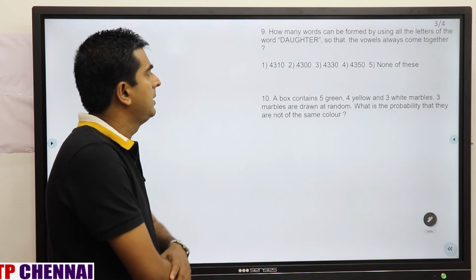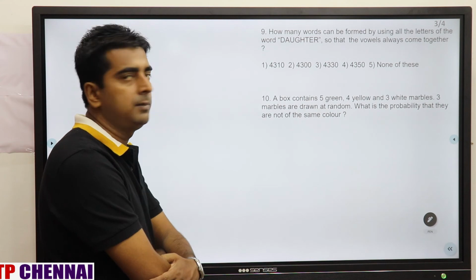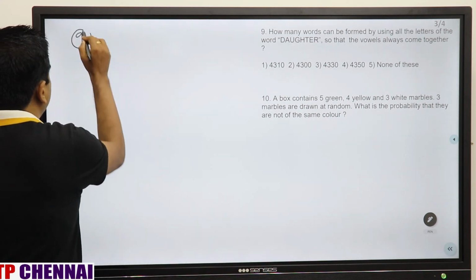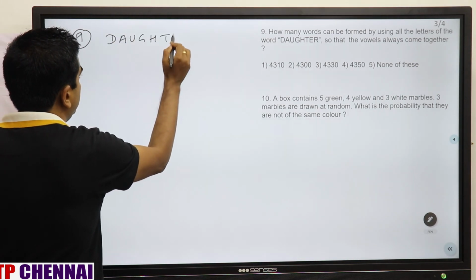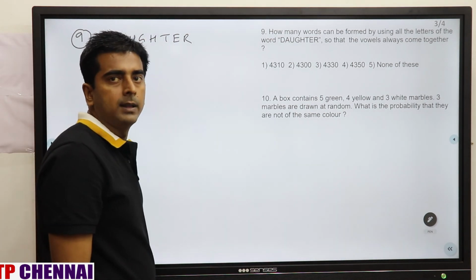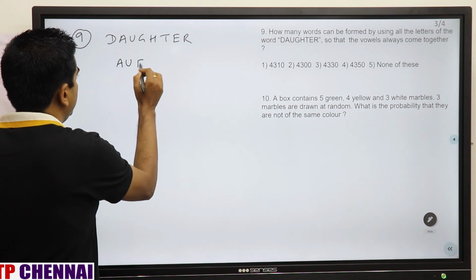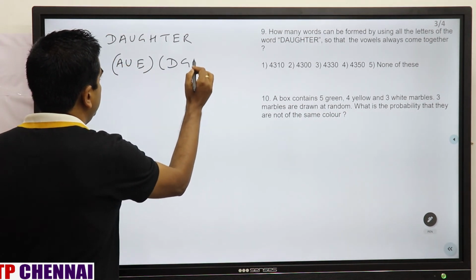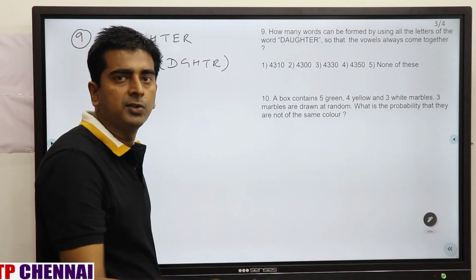Now we'll see question number 9. How many words can be formed by using all the letters of the word DAUGHTER so that vowels always come together? So DAUGHTER is the word they have given you: D-A-U-G-H-T-E-R. Vowels always come together. So first we will separate vowels: A-U-E. And what about consonants? D-G-H-T-R.